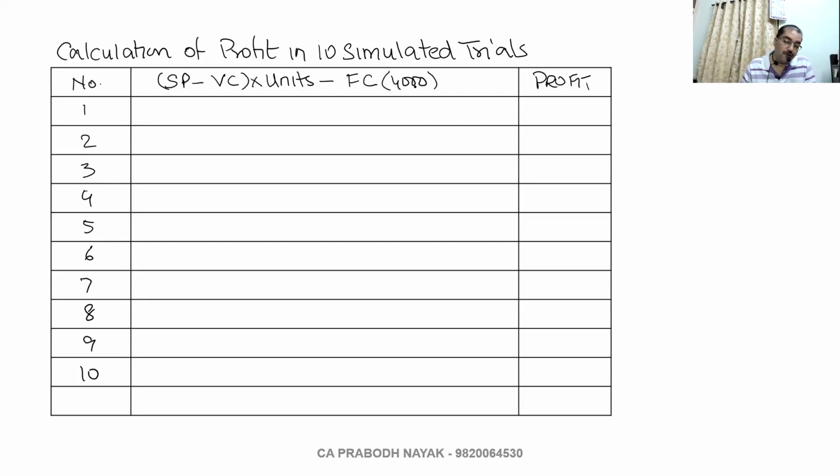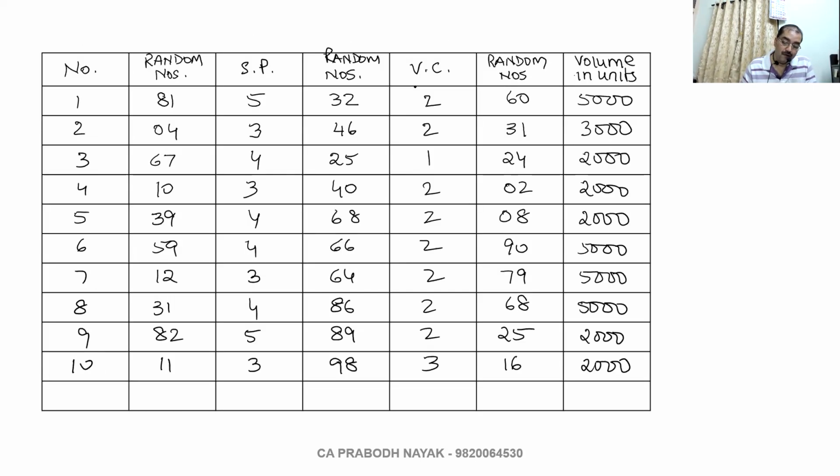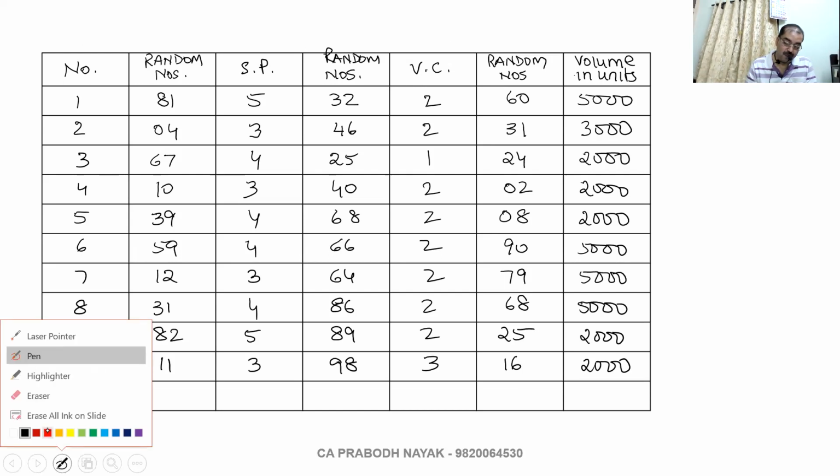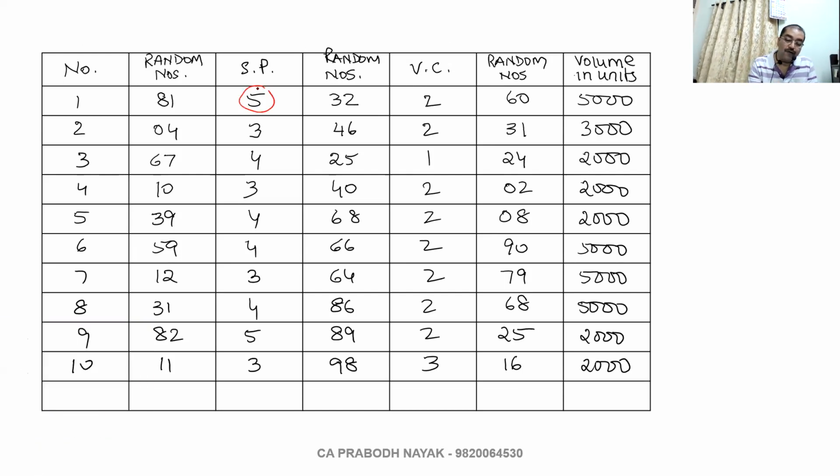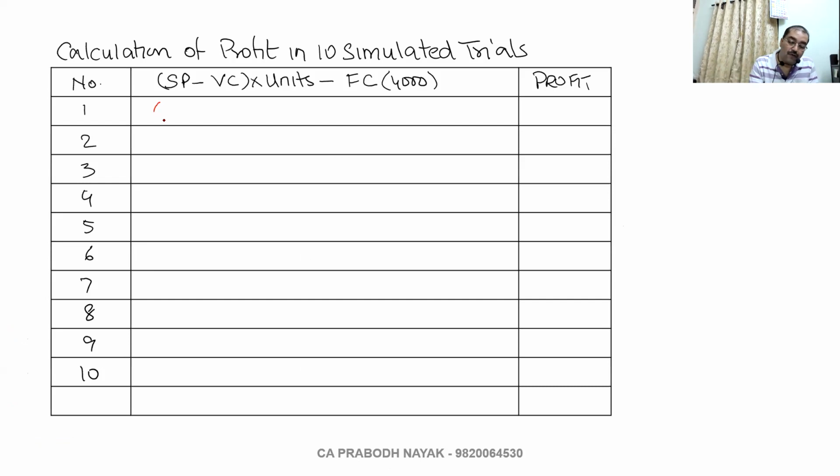Okay. So let us do it slowly for each of the 10 trials. What is the first selling price? I'll do it with a different color now. 5 minus 2 into 5,000 minus 4,000. 5 minus 2 is 3. 3 into 5 is 15,000. 15,000 minus 4,000 is 11,000.